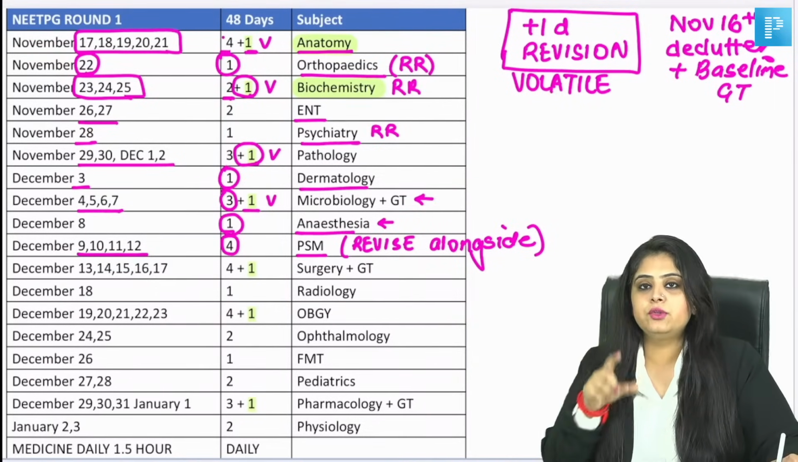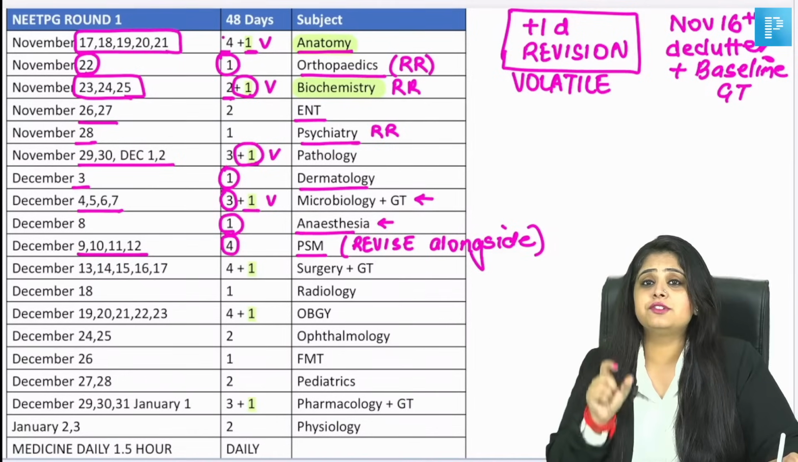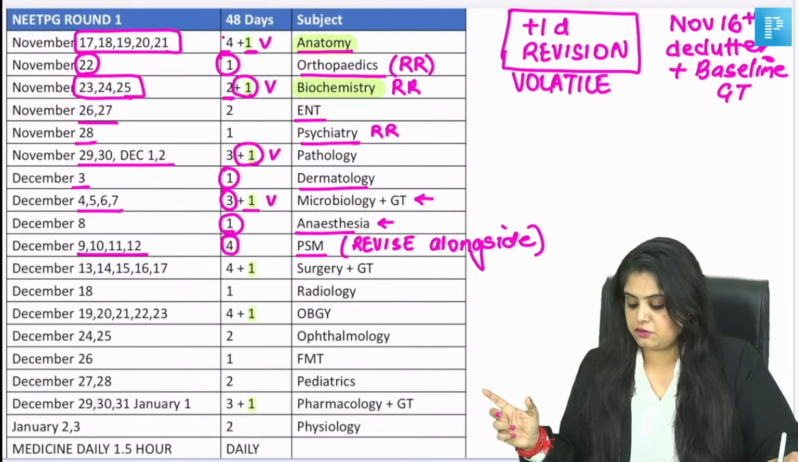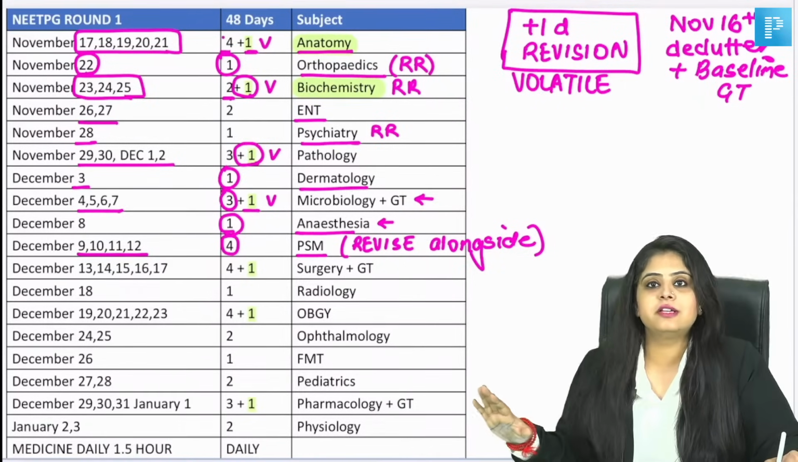So every day you read. Today you read for 10 hours. Tomorrow you first revise for 1 hour. Then you read the next part. Then third day you revise. Then you read the next part. So PSM revision goes every day.